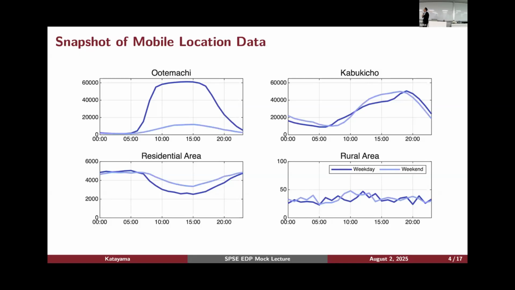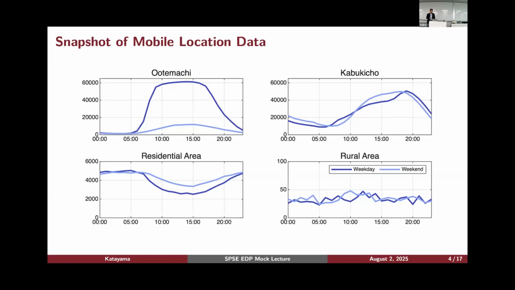And if we compare weekends, we will see some different patterns. So if you look at Otemachi, almost no one is there. Kabukicho, I guess that's similar. It doesn't matter whether it's a weekday or weekend. Something similar we can observe in the residential area as well. But even during the weekend, people will go out, so that's why we have some drop in the population. But if you compare the dark blue one and the light blue one, you will see that there are some people staying in this area during the weekend. So I guess this is interesting data from which we can at least infer something is going on.